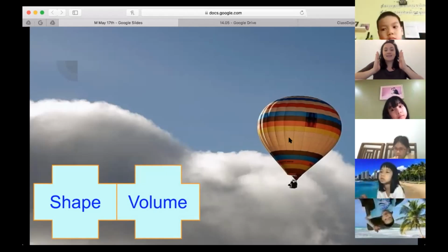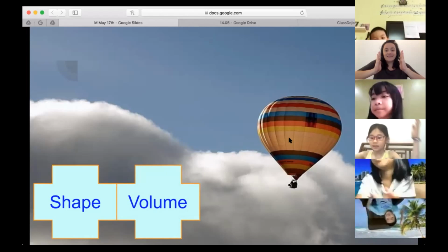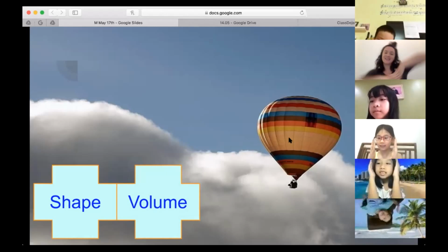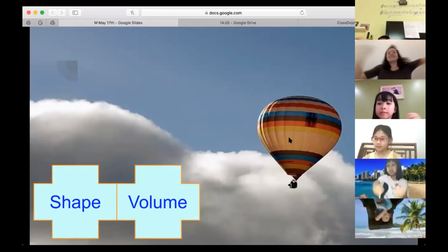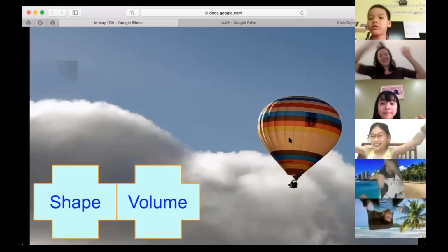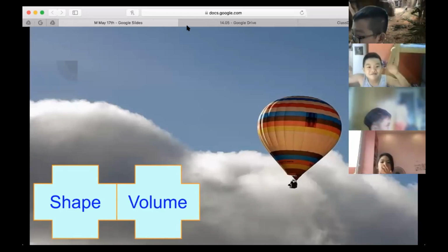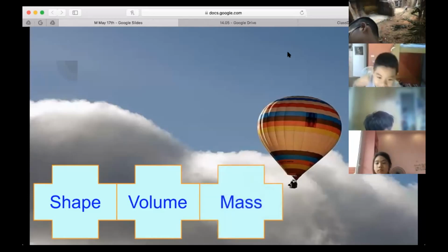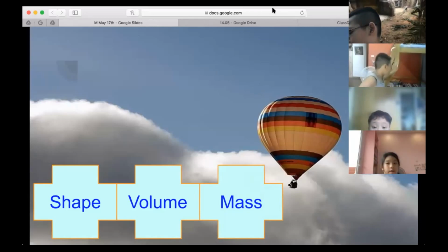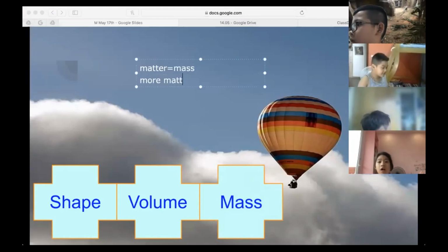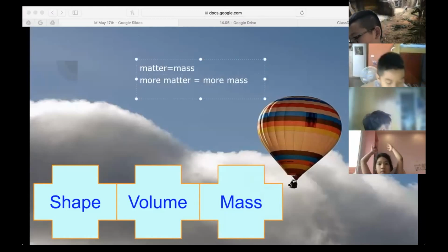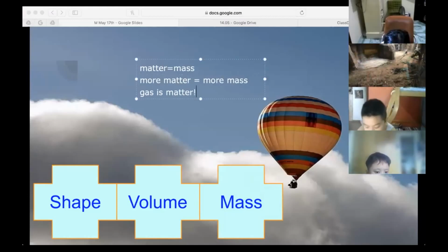Everyone go like this and say solid. Solid. And now go like this and say liquid. Liquid. And now go like this and say gas. Gas. Boom. Good job. Nice work, everybody. Okay, but gas does have mass. It's made of matter. And remember, matter equals mass. More matter, more mass. Gas is matter, so it has mass.